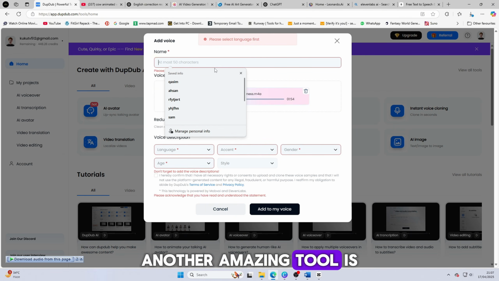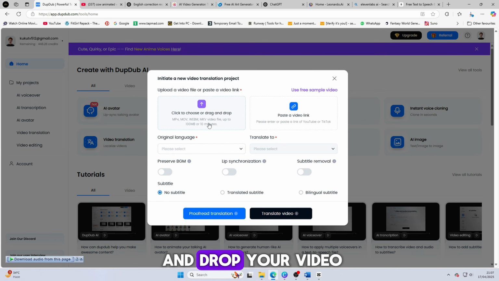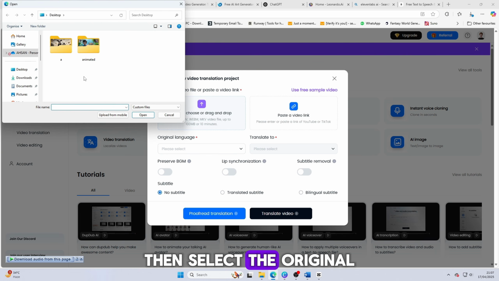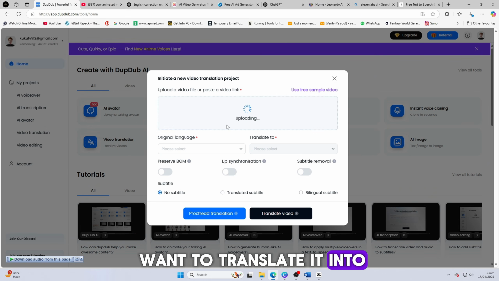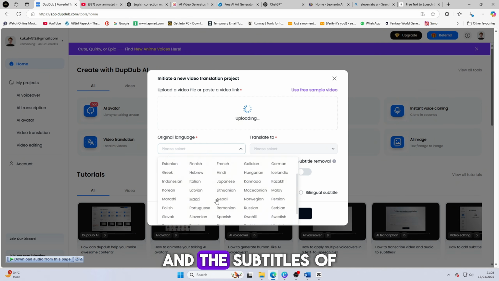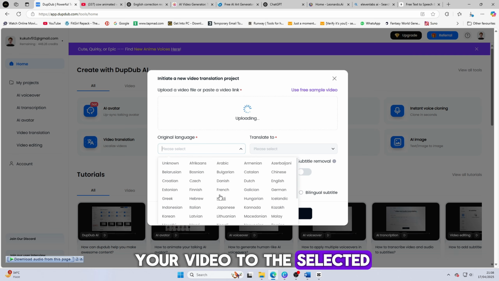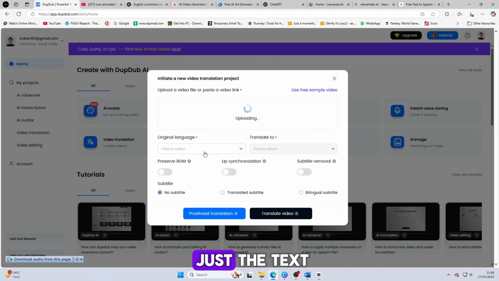Another amazing tool is the video translation feature. You can simply drag and drop your video, then select the original language of your video and the language you want to translate it into. This tool will automatically change the audio and the subtitles of your video to the selected language. Yes, it changes both, not just the text.